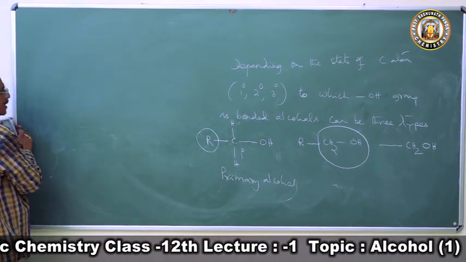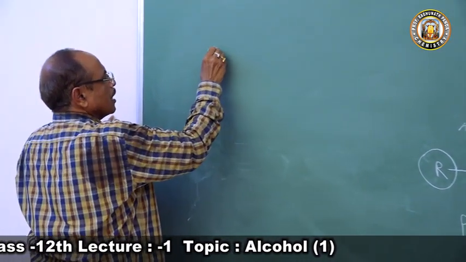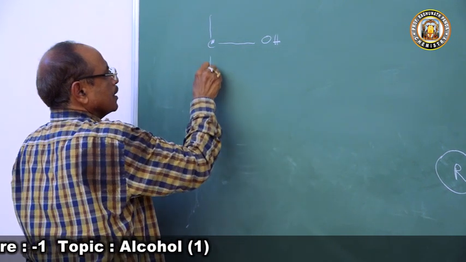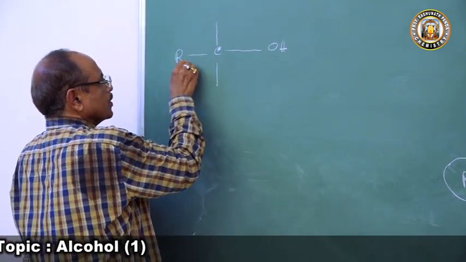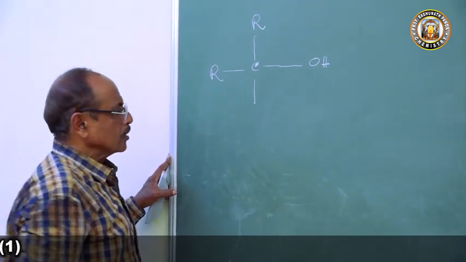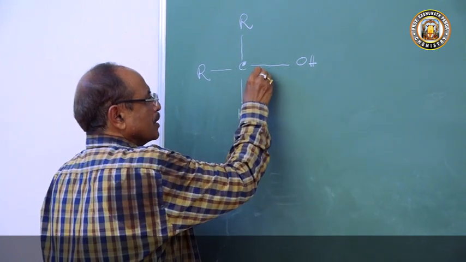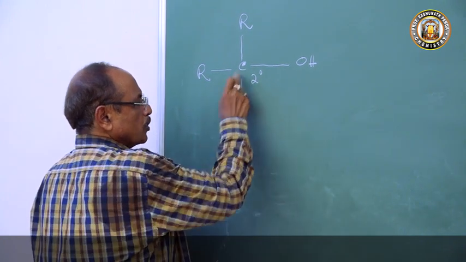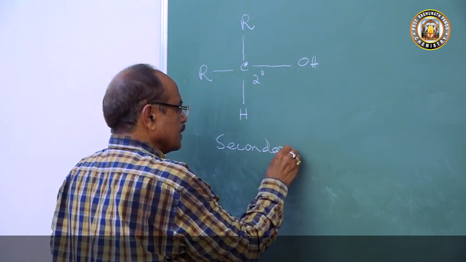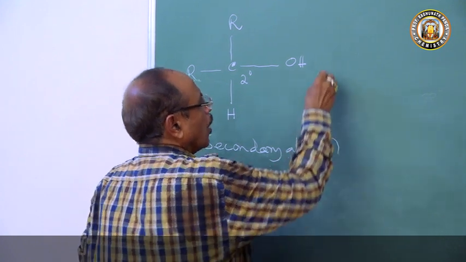Now, if you have a secondary carbon atom, suppose we have a carbon atom here, to which the OH group is bonded, and to this, two alkyl groups are substituted. So there is an H here. So this carbon atom is 2 degree. To which OH is attached, so this is called secondary alcohol.